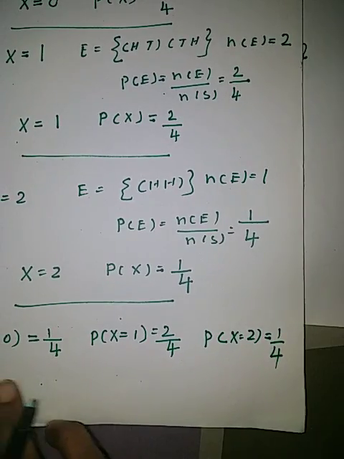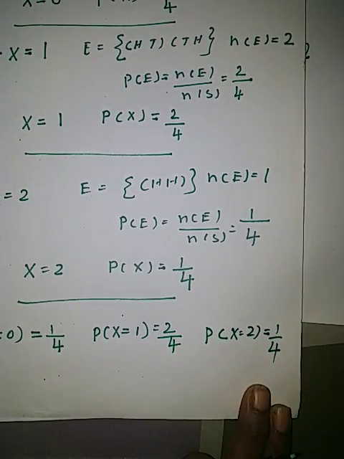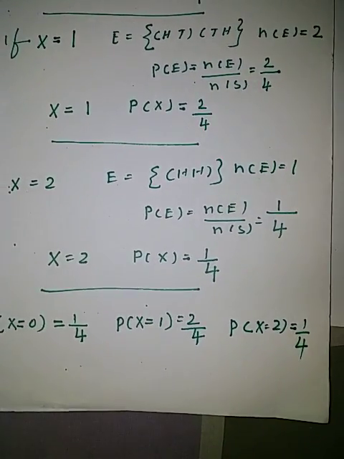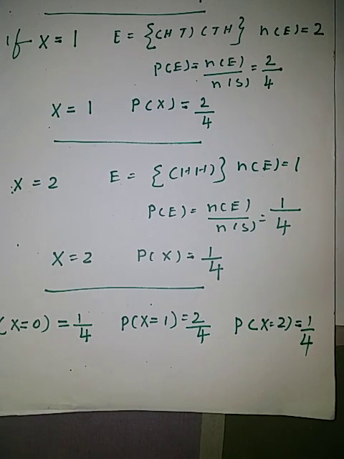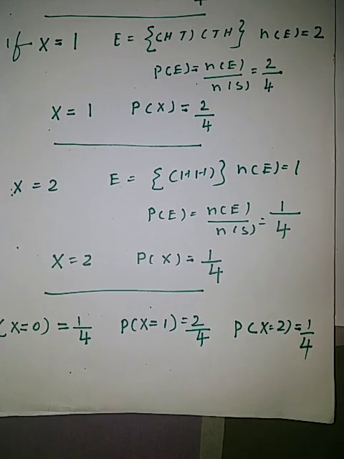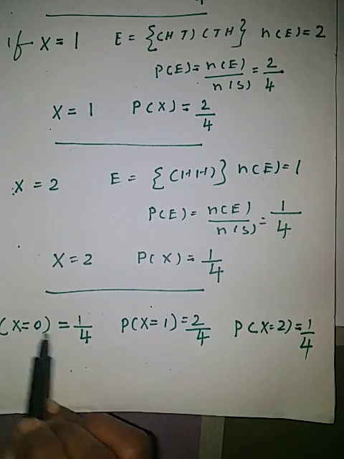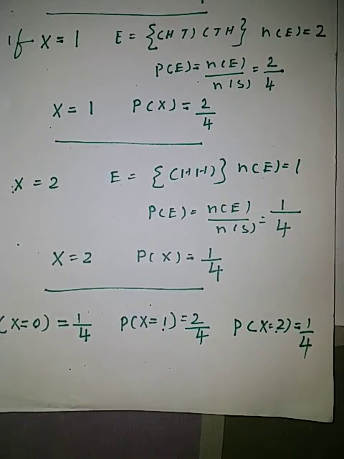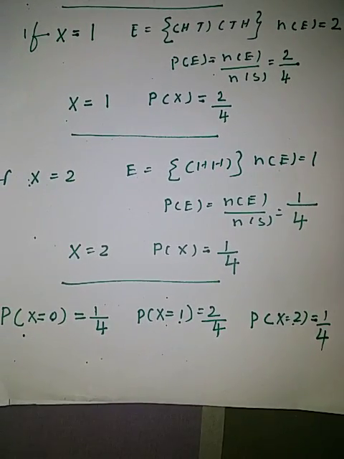These probabilities are called the probability mass function. If x is a random variable taking the values 0, 1, 2, then these probabilities of x are called the probability mass function.